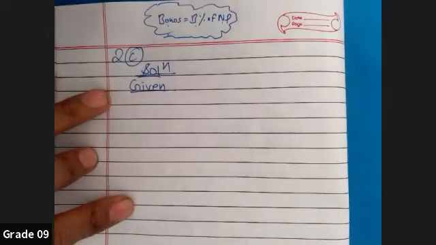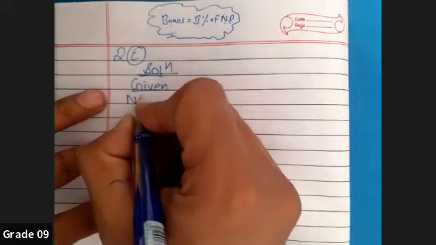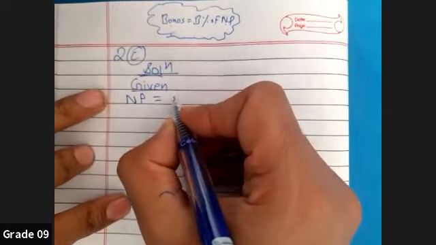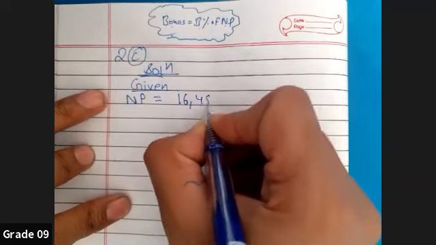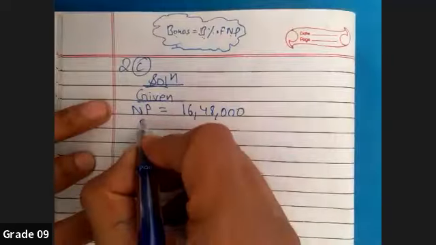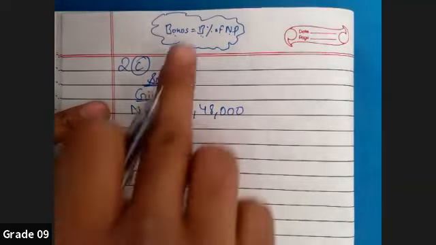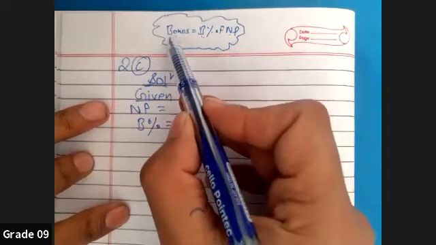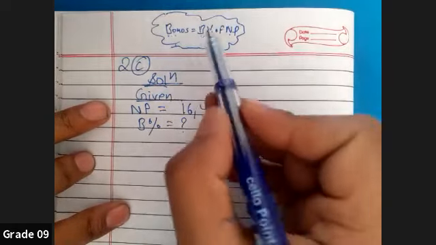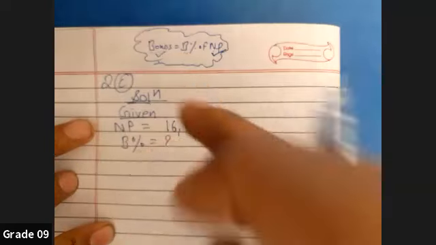The question has provided you so many extra information. Definitely net profit they have clearly given. See, net profit is 16 lakh 48,000. Now bonus percent is definitely the last thing to be found, so I'm writing it as question mark. Except this, now you have to know: is the bonus available or not? To find bonus percent, definitely these two things, NP and bonus, should be available.